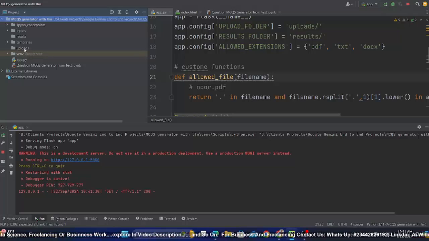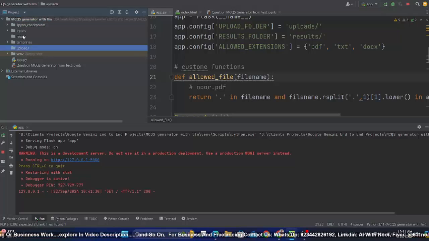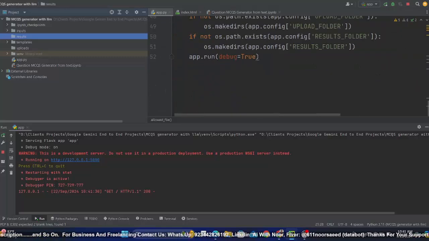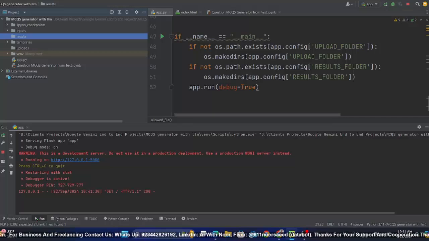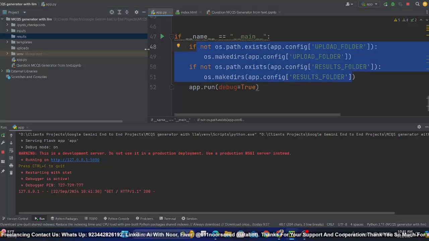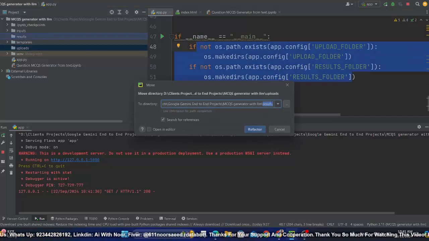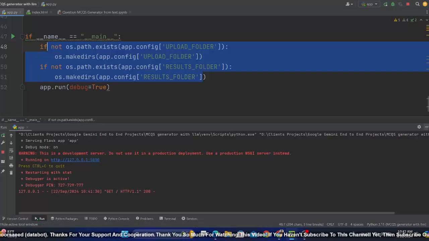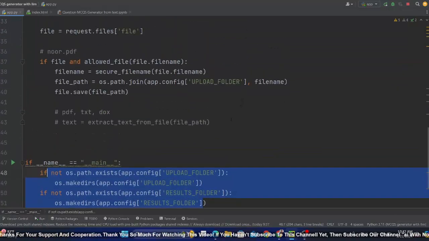This is uploads, and it also creates the result folder, because when you run it in main we have passed this too, so it will create automatically. But they are empty basically. If you want to see, they will be empty. Hope you get the idea. Now this is the main part.